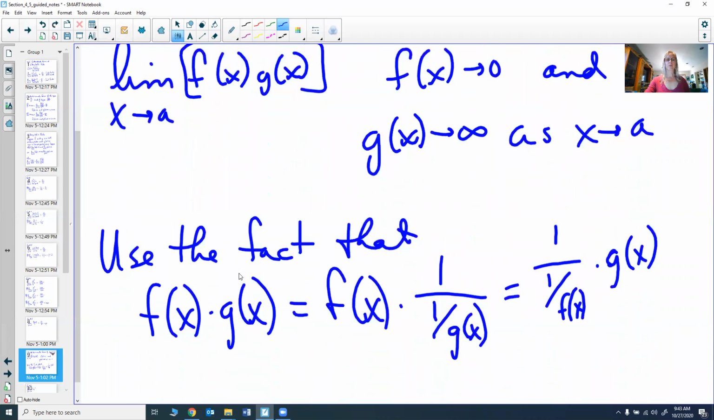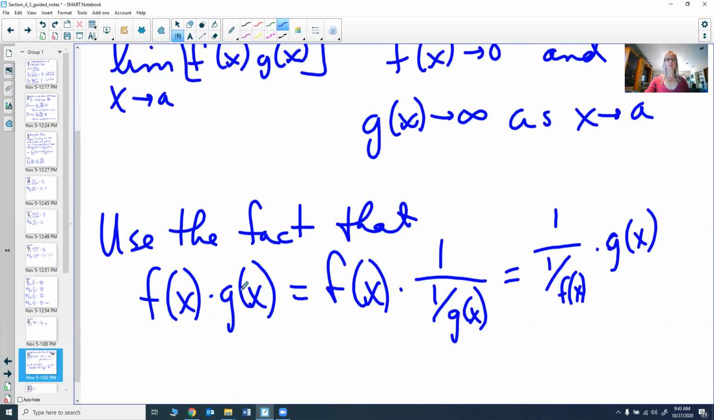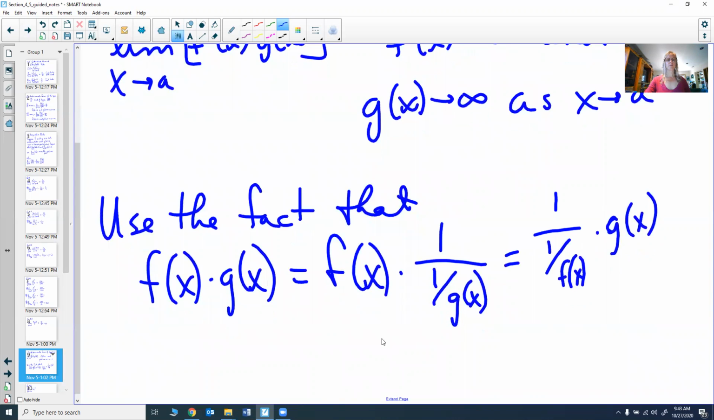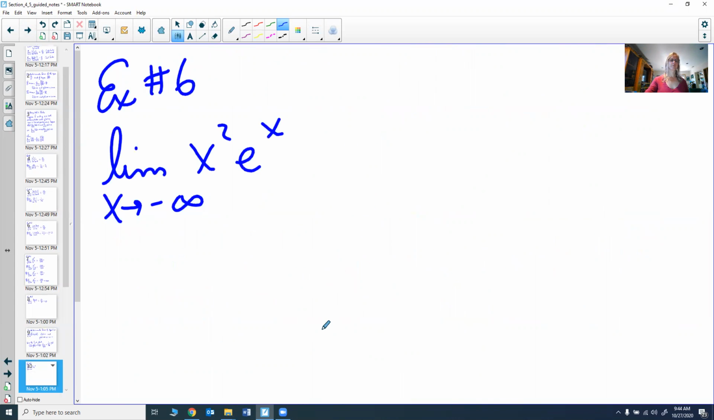So we're going to use the fact that we can actually change f of x times g of x into f of x times 1 over g of x, or 1 over f of x times g of x. Either way, you're going to make this into a fraction. So let's try an example of this. Let's find the limit as x goes to negative infinity. You can go to infinity or negative infinity. It doesn't matter which one. Of x squared times e to the x.